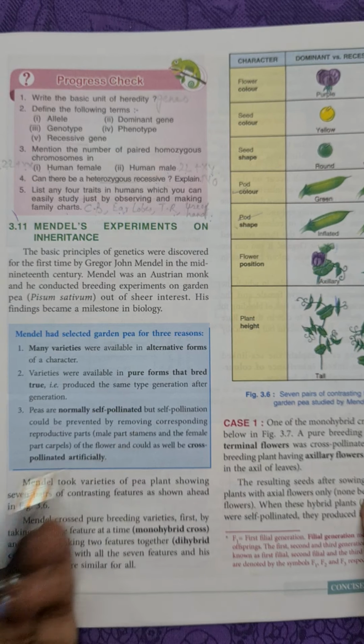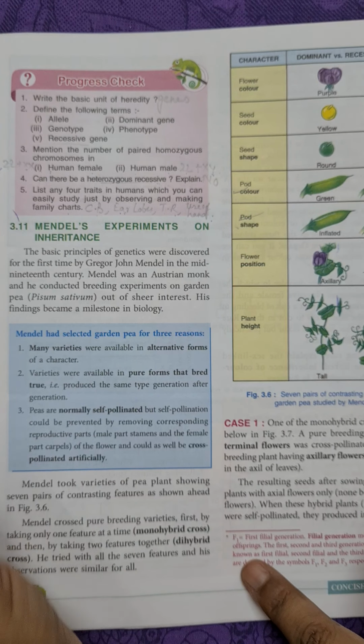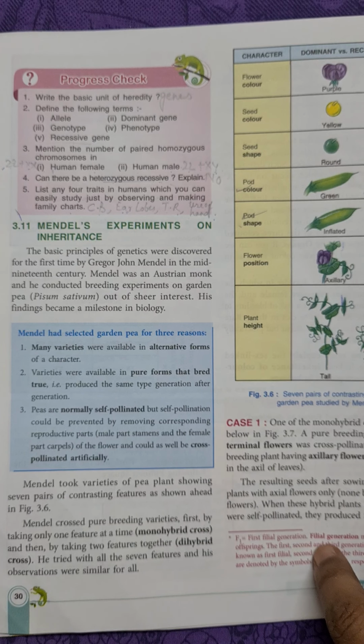So with this we have completed till page 30. Now we are going to start with Mendel's experiment on inheritance, that is the second part of this chapter, in the next video.